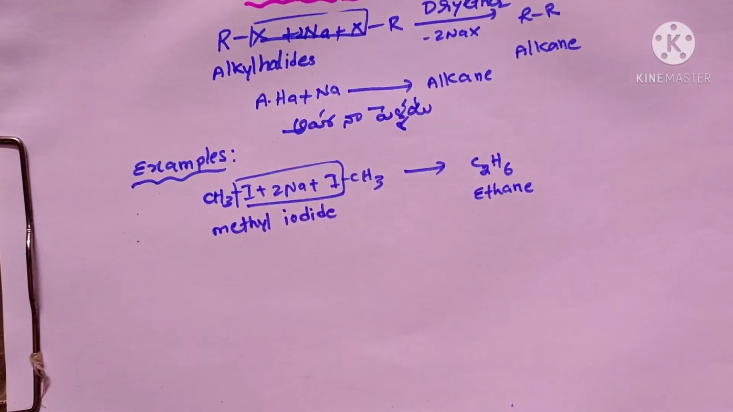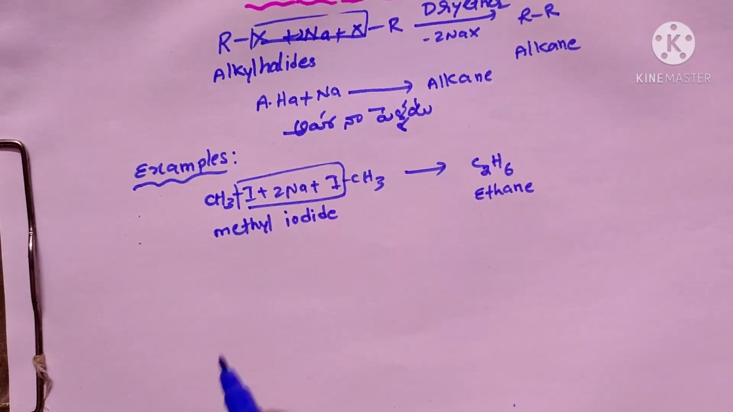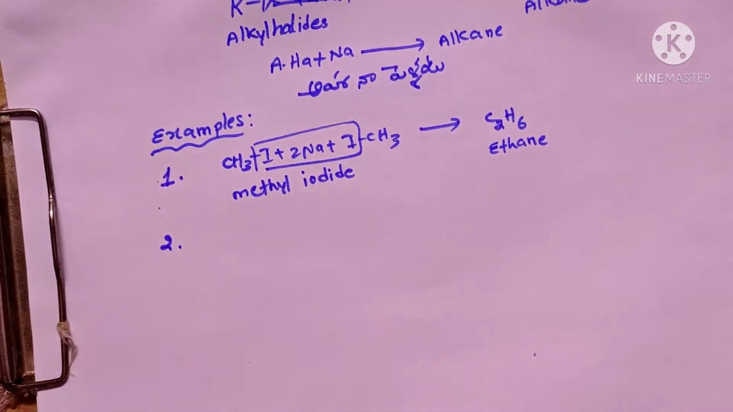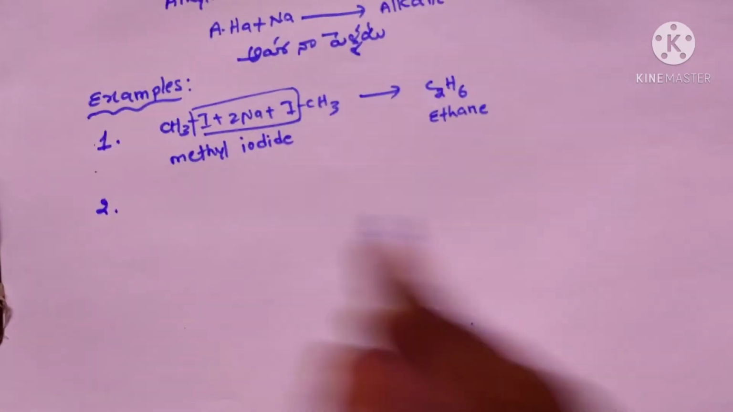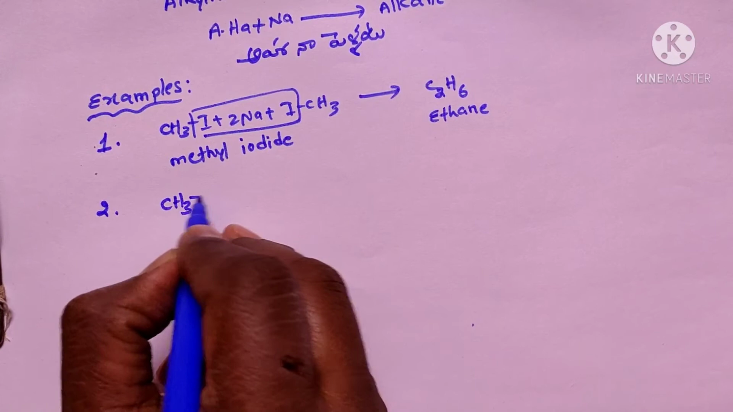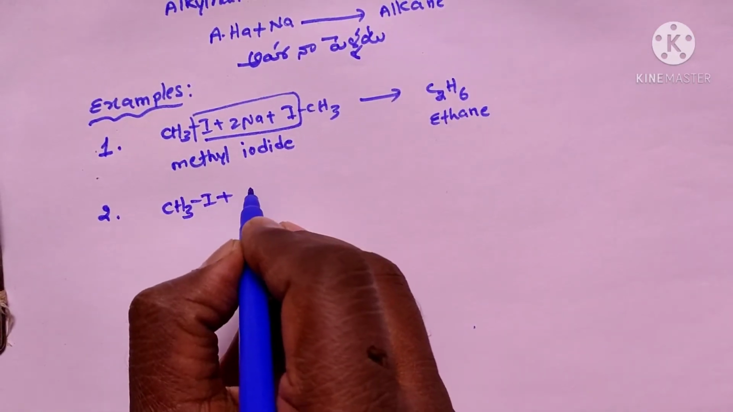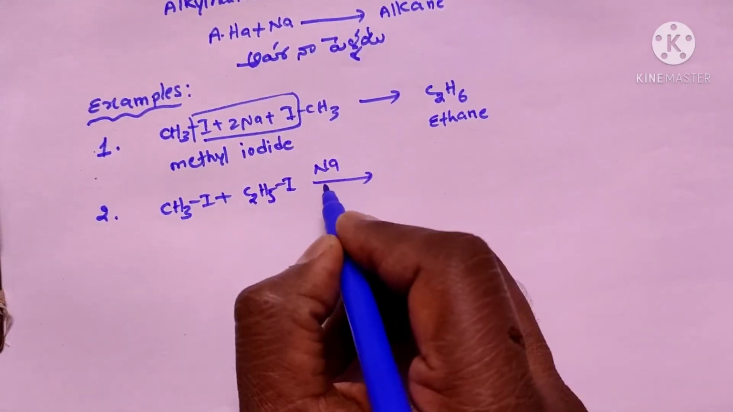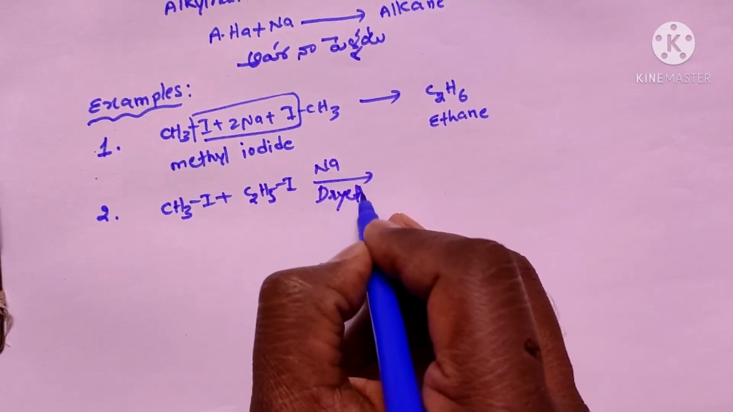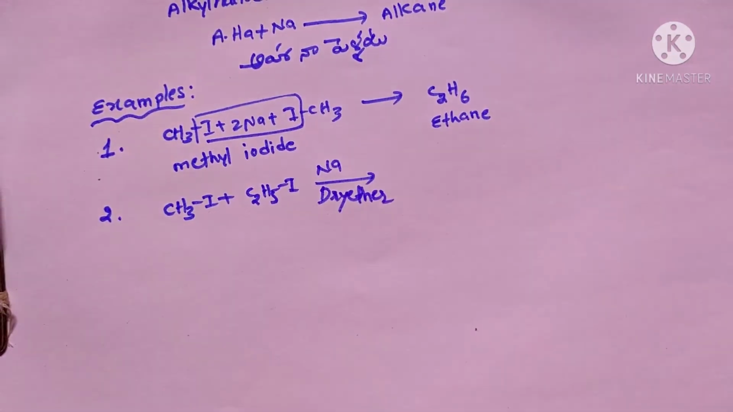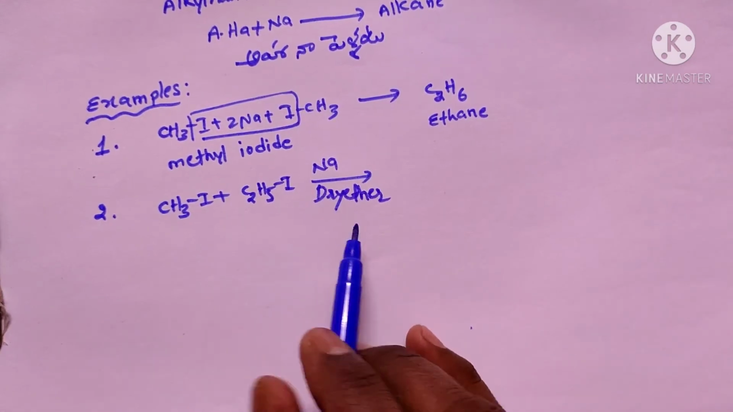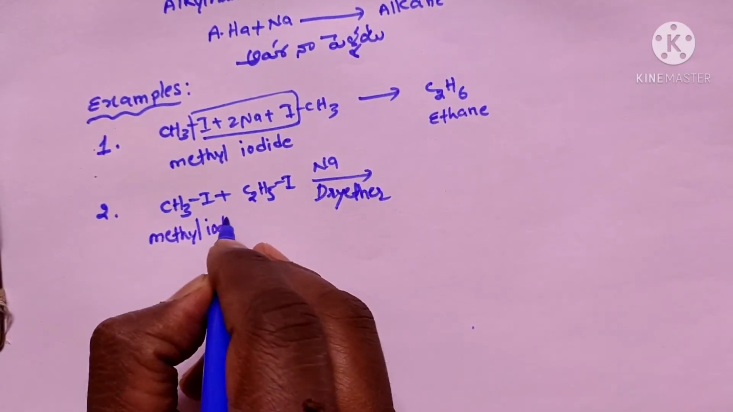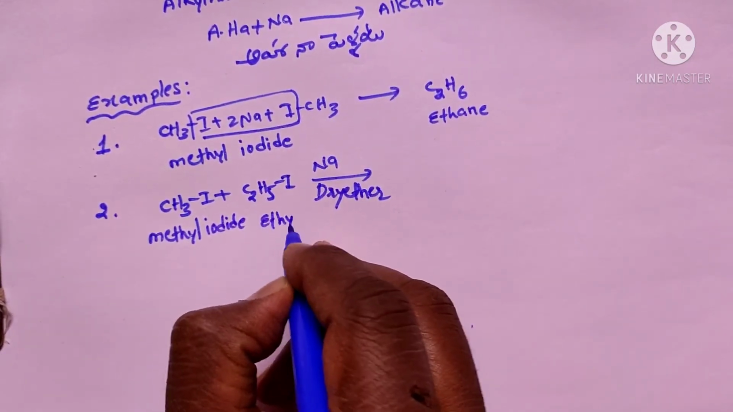If we take the mixture of two different alkyl halides, then we get three products. For example, we can name it as example 1 and now we go for the example 2. For example, if we take the methyl iodide and ethyl iodide. Now we are taking the mixture of methyl iodide and ethyl iodide, sodium and dry ether. Whenever we see the combination like this, we have to understand that this is the Wurtz reaction. Okay, sodium and dry ether. So this is methyl iodide and this is ethyl iodide.